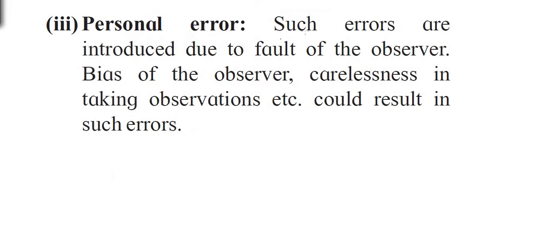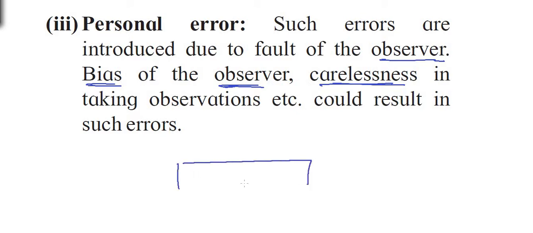Number 3, personal error. Such errors are introduced due to a specific experimenter, that is, the observer. So these errors are observer specific. They are introduced due to bias of the observer, or carelessness of the observer in taking the right observations or readings. For example, while we are measuring something using a meter scale, the line of sight should be exactly perpendicular to the scale.